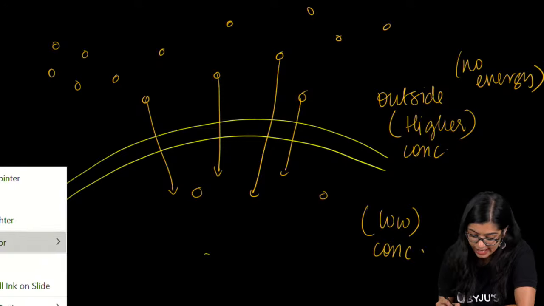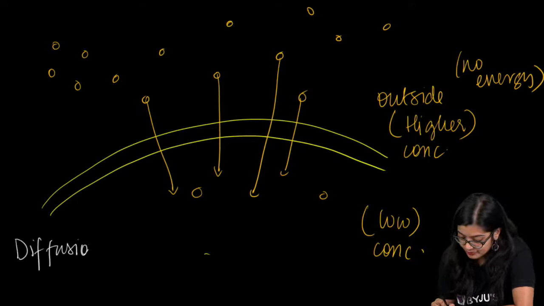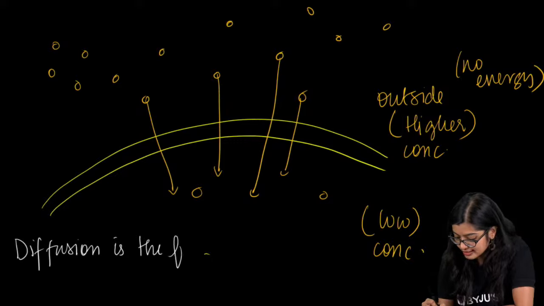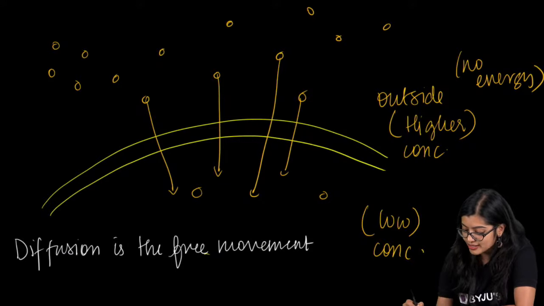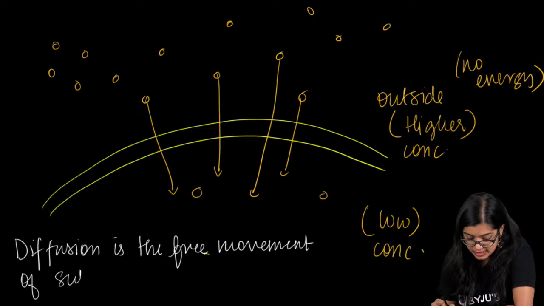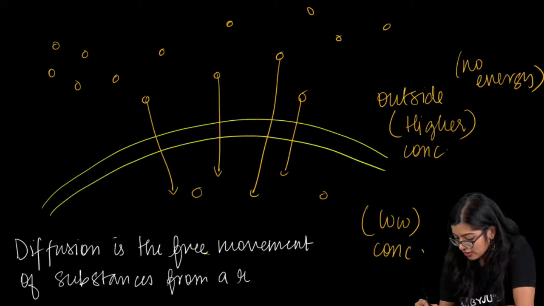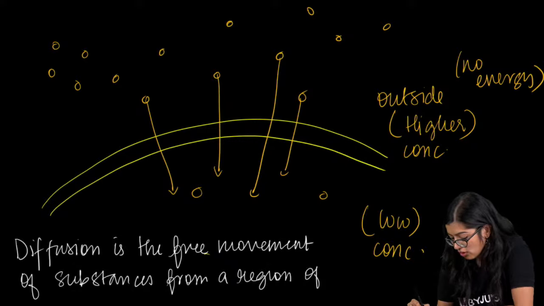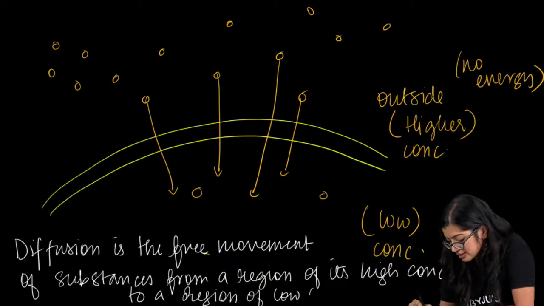So how do we define diffusion? I'll write the definition down. Very, very important. Diffusion is the free movement. When I say free movement, that means it does not require energy. So free movement of substances from a region of its higher concentration to a region of lower concentration.